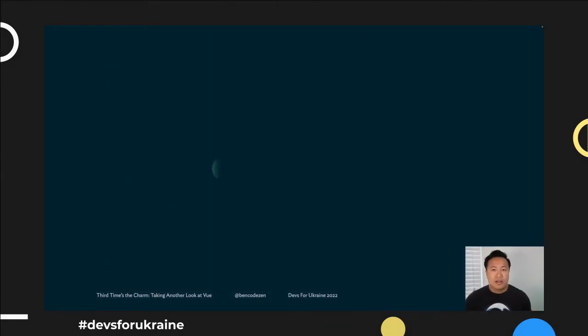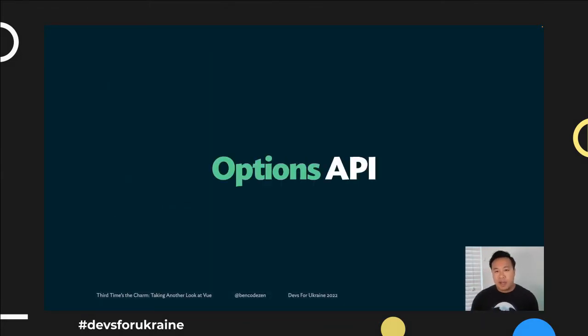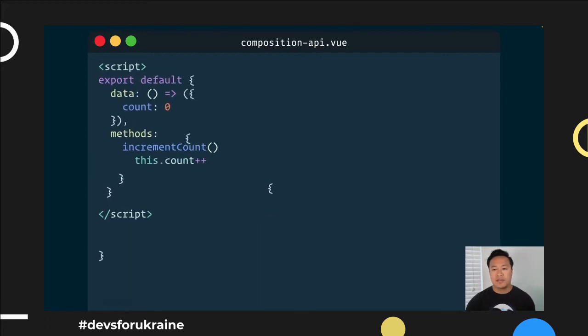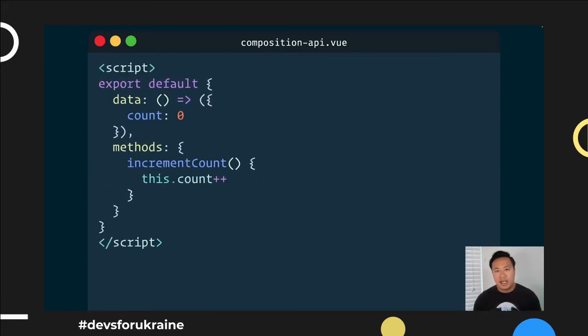On top of single file components, one of the things that made Vue very popular is the Options API. And so what is the Options API? Well, let's go ahead and take a look at this script block up here at the very top. Let's focus in on it. What you'll notice here is that it's a script block that's exporting a default object. And inside of this object, we have a bunch of basically different configurations.